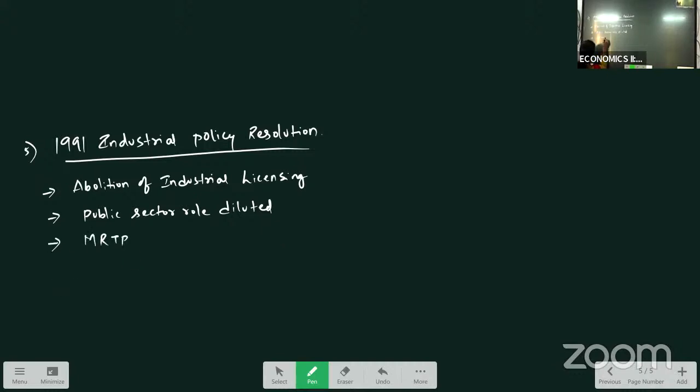Next, MRTP Act, which was introduced in 1969. Monopolies and Restrictive Trade Practices restrictions were relaxed, and all the sick units are referred to this one for their survival. Next, free entry of foreign investment and technology.